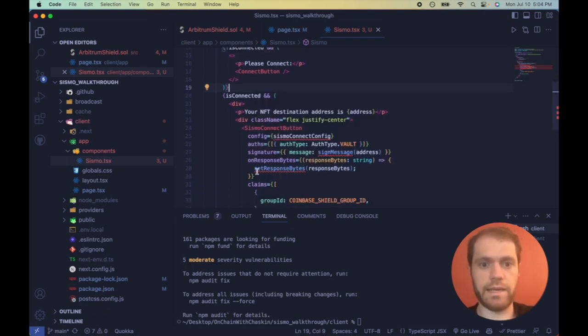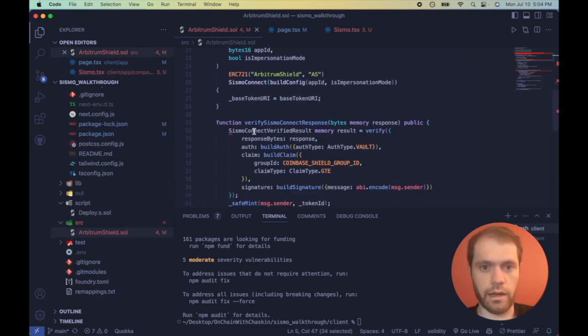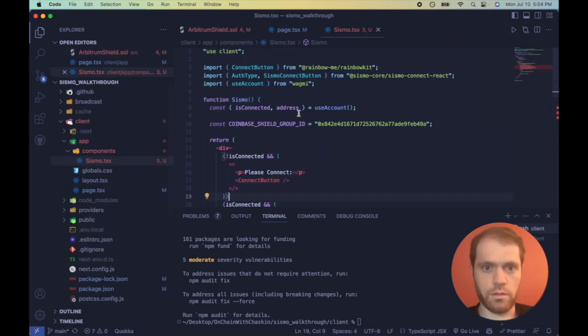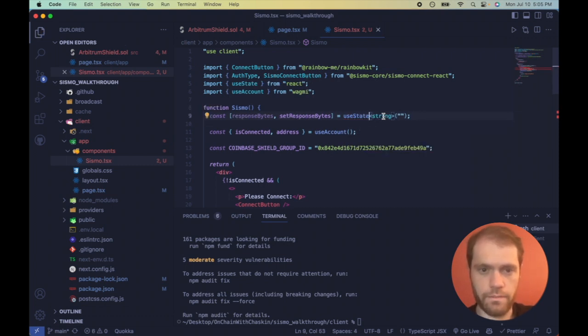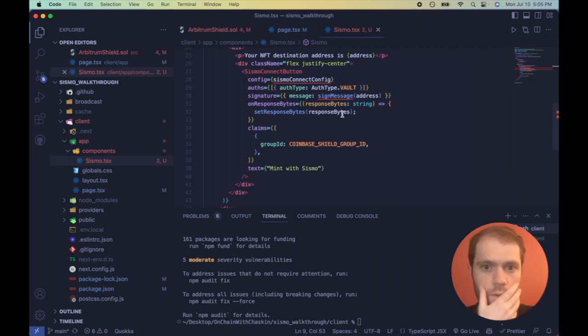Now, what this is on the front end, when we make the ZK proof, we want to set the bytes, which is the ZK proof, as this response bytes. So it could be entered in here as this bytes response. So let's make a state variable. And thank you, GitHub Copilot. Import in useState. And so that went away.